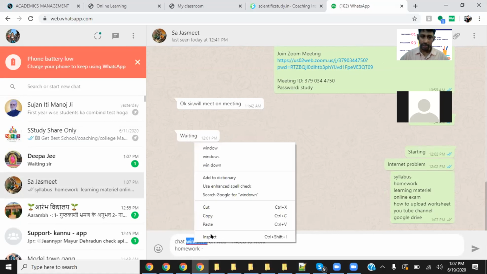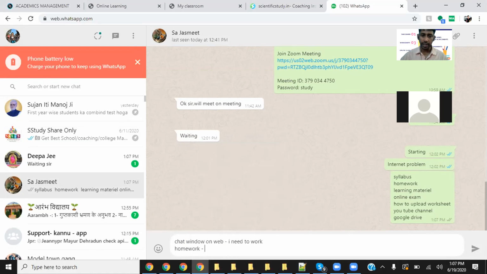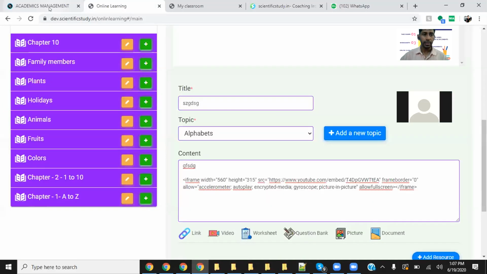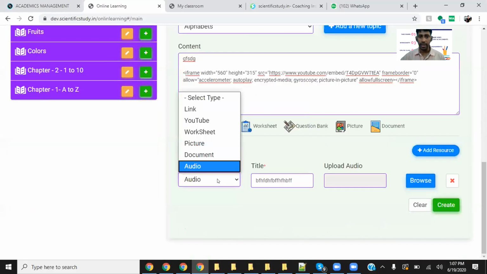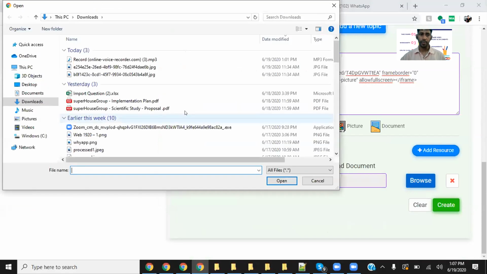And these are the things that I need to work on, but that will take some time. But definitely in 10 days, homework status change. And coming back to your question, you can simply upload all the things from here, PDF, anything. Simply choose document. This will allow you to upload any kind of document. Okay.